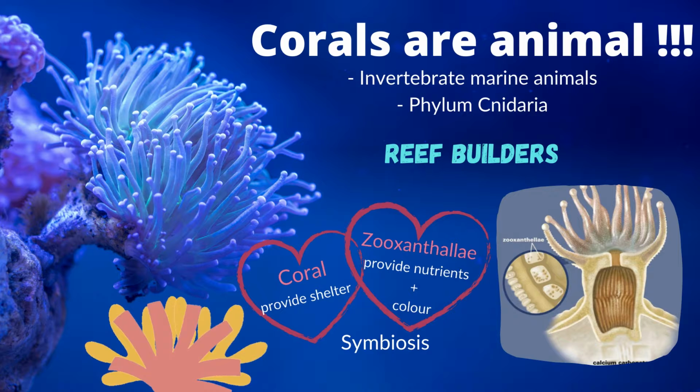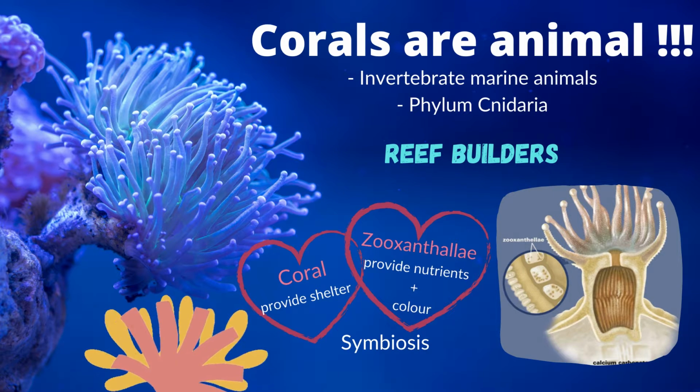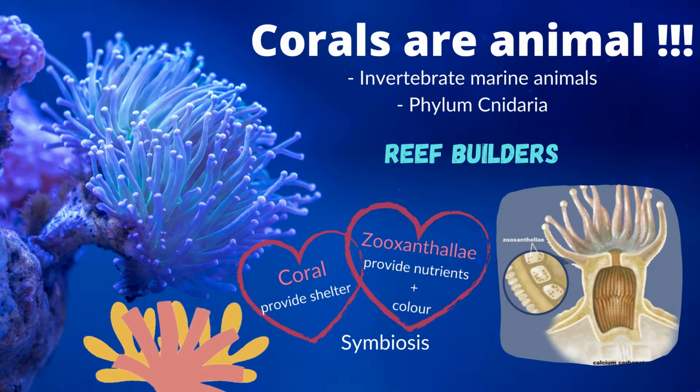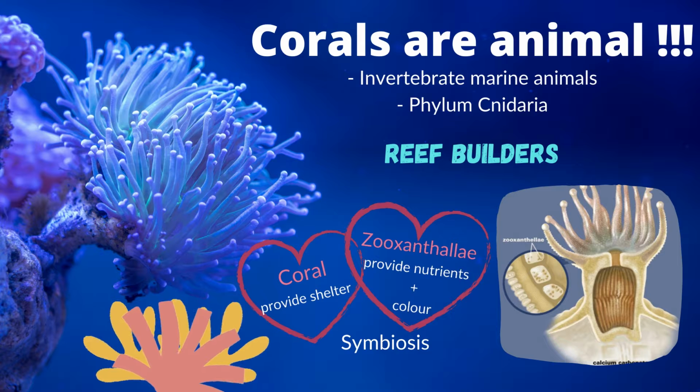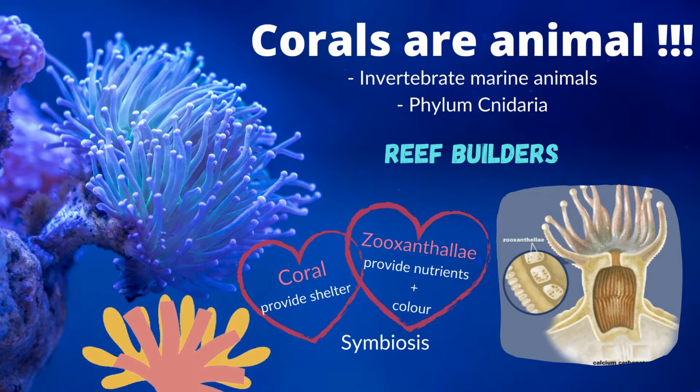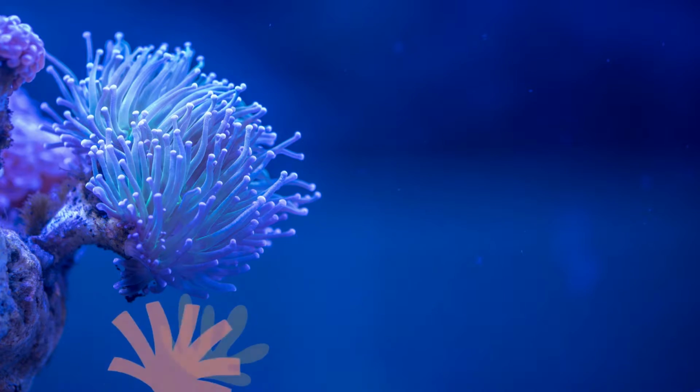A microalgae called zooxanthellae live symbiotically with the corals in the ocean. Corals provide shelter for the zooxanthellae, whereas the microalgae zooxanthellae that are autotrophs provide nutrients through photosynthesis to the corals. Besides that, the zooxanthellae also contribute to the color of the corals.